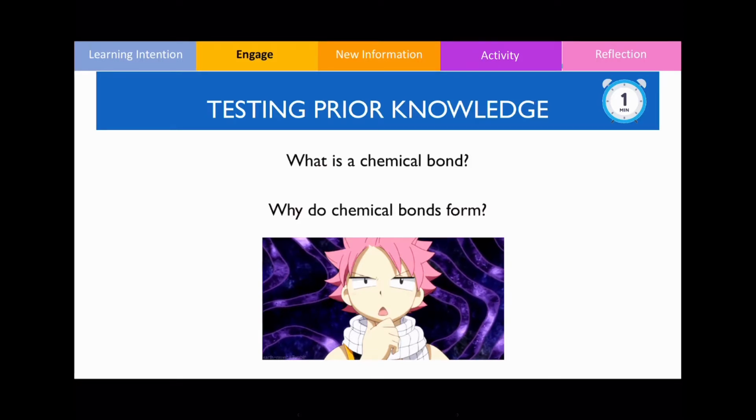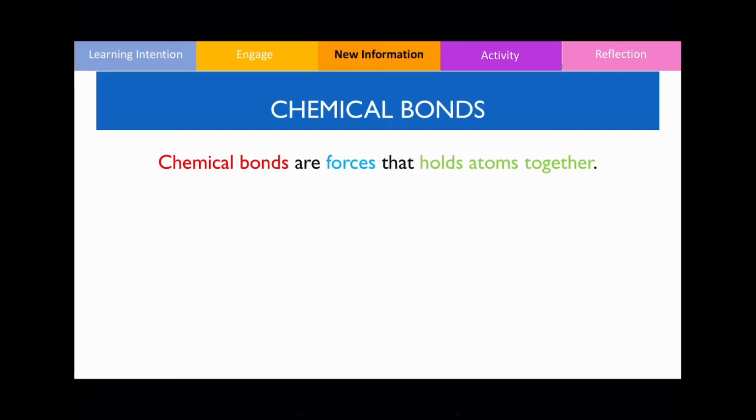So let's just quickly talk about what is a chemical bond. A chemical bond is, you can think of it as an imaginary force that holds or binds all the atoms in a compound together, okay? A compound is made up of many types of atoms, and these are the chemical bonds that hold all these atoms together in a compound, okay?